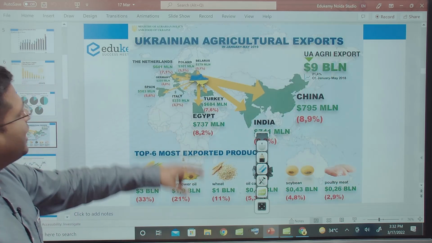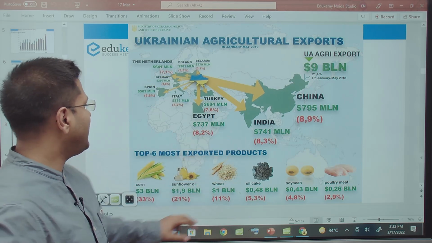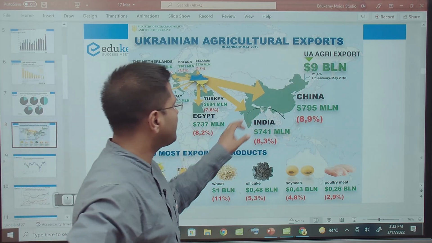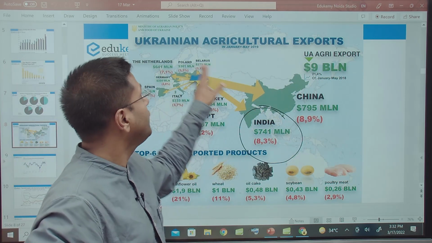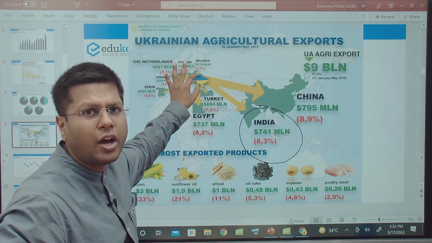So when you see Ukraine's agricultural exports around the whole world, India is an 8.3% recipient of it. 8.3% of agricultural exports of Ukraine. This is completely going to get demolished, not only for now but times to come.